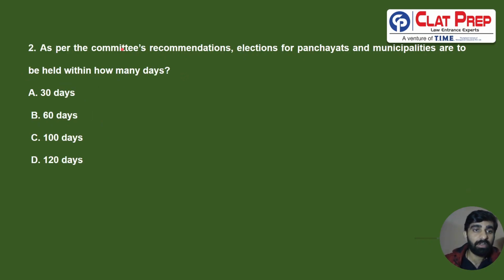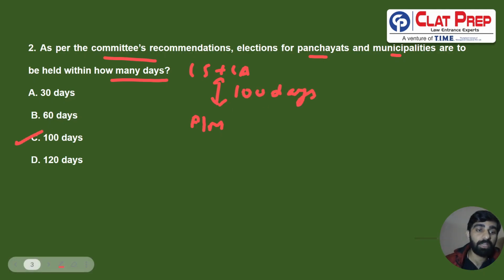Moving on to the next question, as per the Ramnath Kovind committee's recommendation, elections for panchayat and municipalities are to be held within how many days? So once we are done with the Lok Sabha and Legislative Assembly election, after a gap of how many days are we supposed to have the panchayat and municipalities election? So the correct answer is 100 days, which is given in option number C. So correct answer for 2 is going to be C.